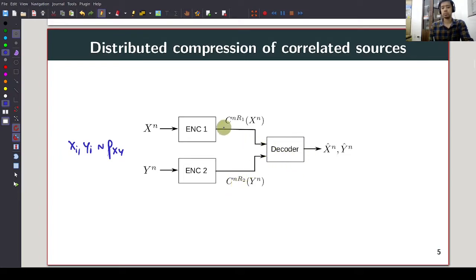A decoder who has access to both C^{nR1} and C^{nR2} should be able to recover both X^n and Y^n with an arbitrarily low probability of error. So the goal is to design these encoders and decoders such that the rates R1 and R2 are as small as possible and the probability of error is vanishing in n.